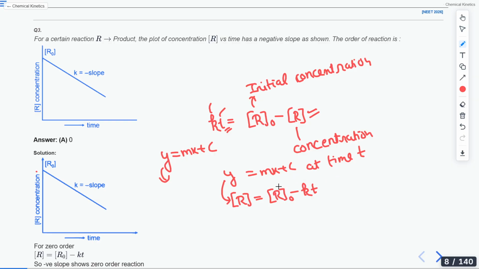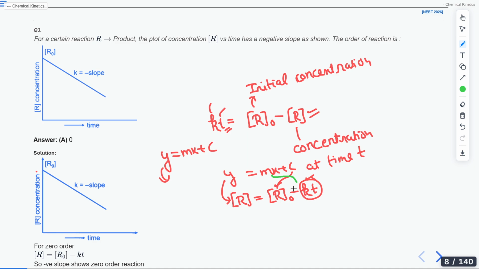In these two terms, R naught and kt, we know for sure that time is changing, so kt cannot be a constant value. So c will be equal to R naught. Lastly, mx will be equal to minus kt.